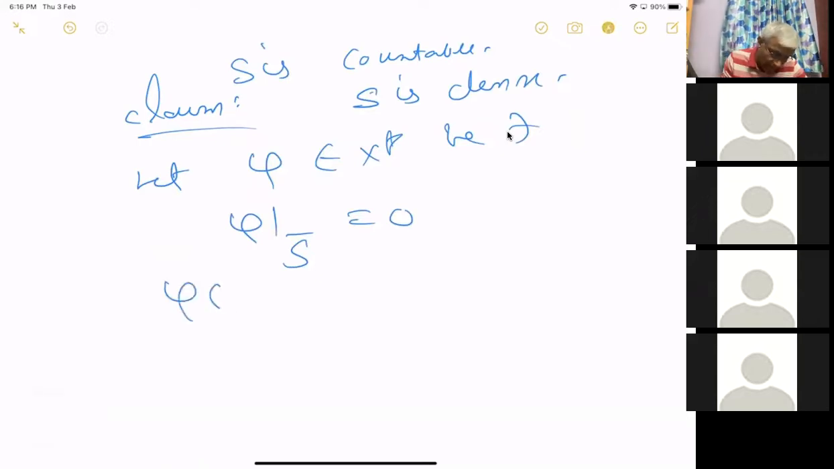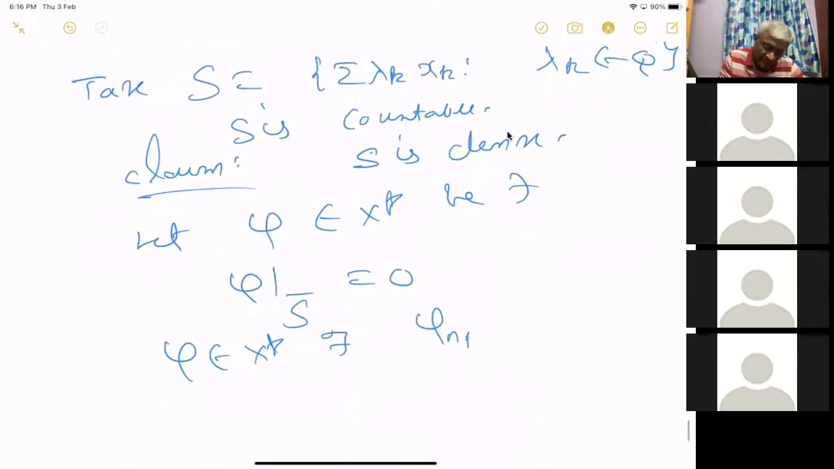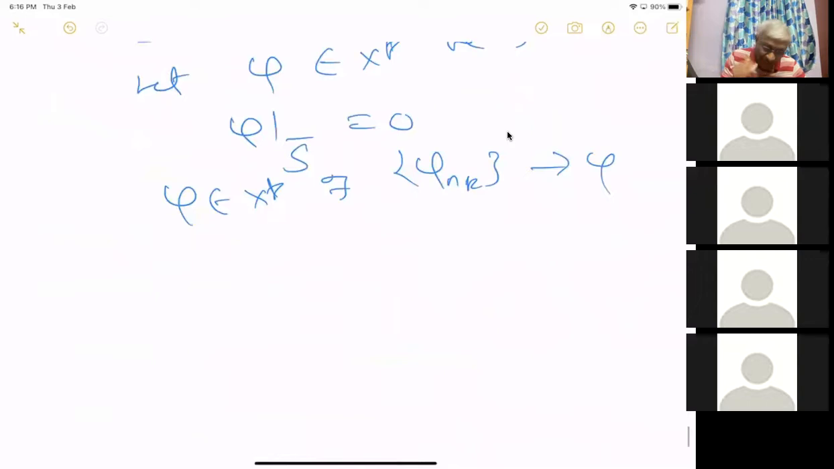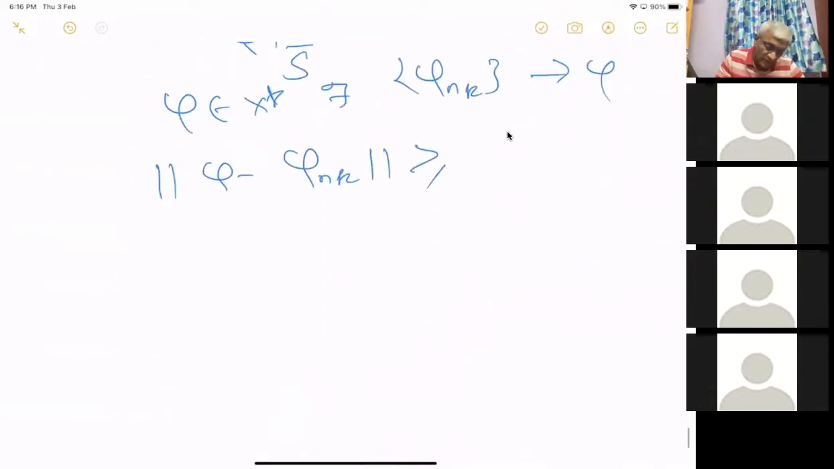Okay. Now phi is in X star. So there exists a subsequence phi n k converging to phi, because the phi n are dense in X star. So because of that, there exists a phi n k which converges to phi. So norm of phi minus phi n k is greater than or equal to the value acting on xn k, where we have chosen the xn k to be of norm 1. Okay, this is by definition of the norm, because norm xn k is less than or equal to 1. Now phi of xn k is 0, we have assumed.